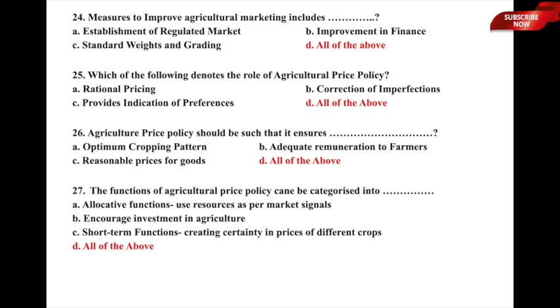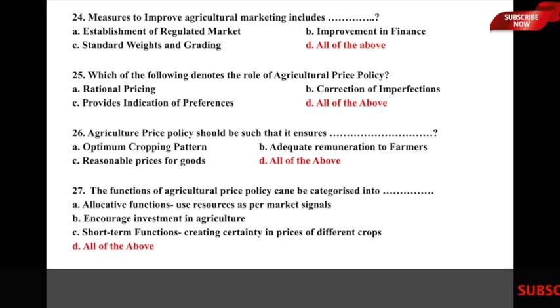Agricultural price policy should be such that it ensures dash. Agricultural price policy should be such that it ensures what? The underlying options are A, it ensures optimum cropping patterns, B, adequate remuneration to farmers, C, reasonable prices for goods, and D, all of the above.